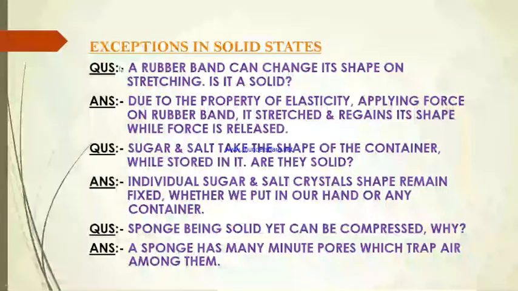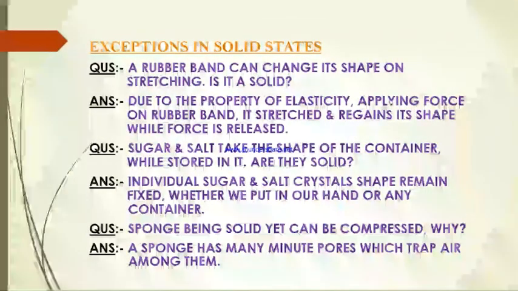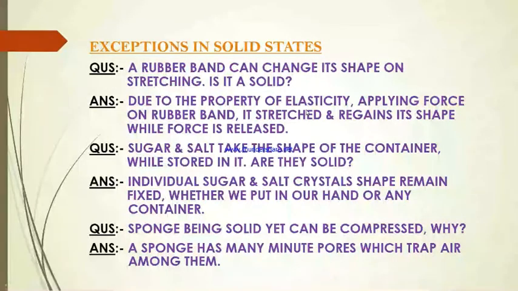We have certain exceptions in the solid state. What are these? The first question says, a rubber band can change its shape on stretching. Do we consider it as a solid? Yes, due to the property of elasticity, on applying force the rubber band gets stretched. But again, it regains its shape when the force is released. So a rubber band, being a solid, can easily be stretched.